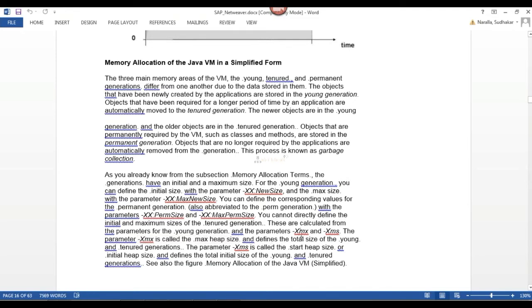XMX is the maximum heap size. XMS is the initial heap size, which covers the initial sizes of the young generation and tenured generation. Initial size of young, initial size of tenured, we call it the initial heap size, XMS.